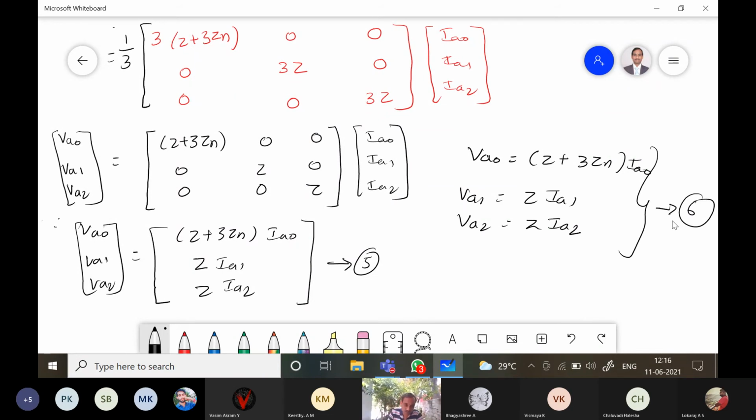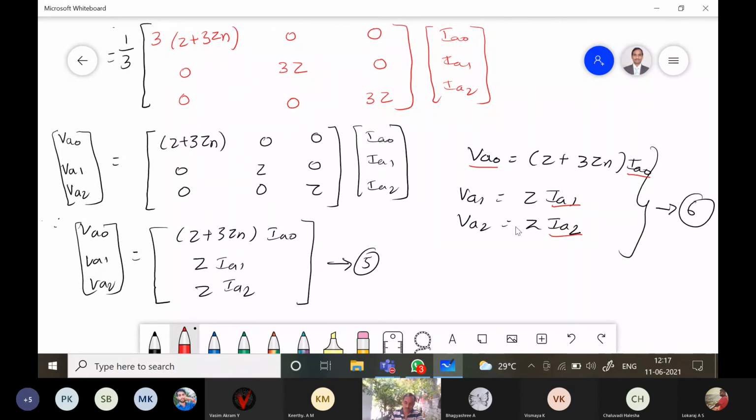From the above equation, you can conclude that it is seen that the current of a given sequence produces the voltage drop of the same sequence only. So IA naught is the zero sequence current that is producing only zero sequence voltage, right? Positive and negative sequence are not present in the zero sequence component. Similarly, IA1 is only present in VA1, only in the positive sequence impedance. Similarly, IA2 is present in only VA2.